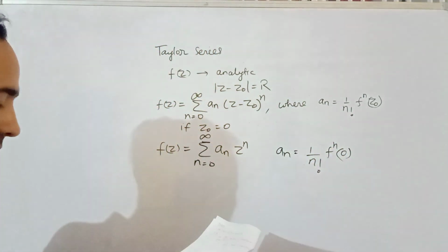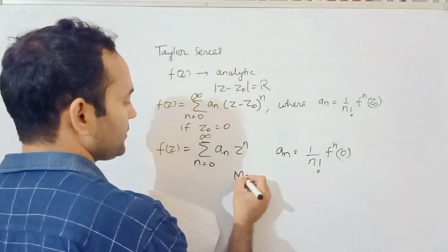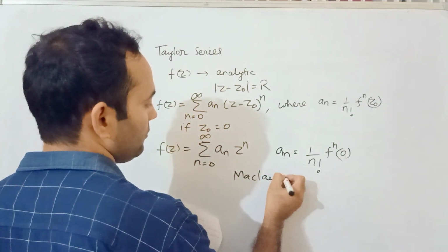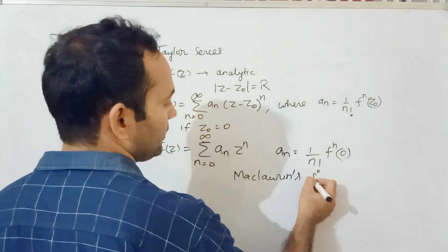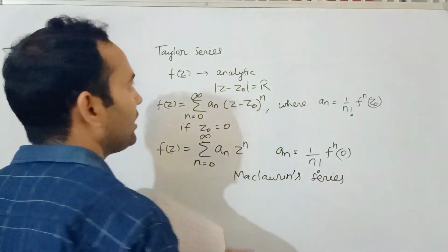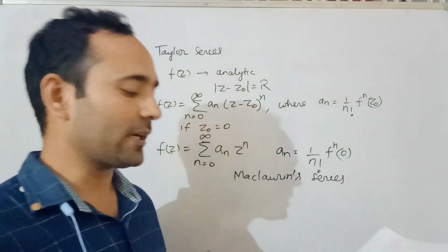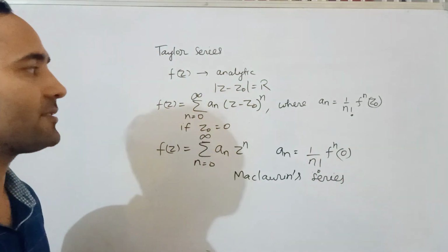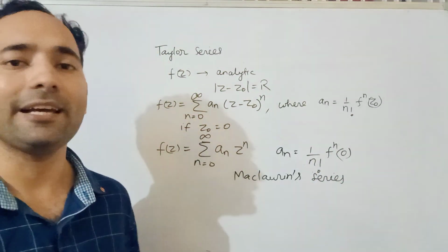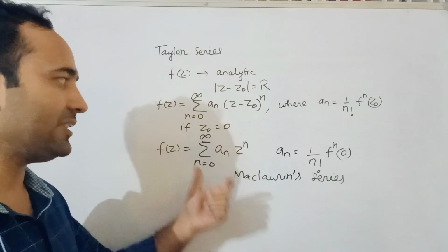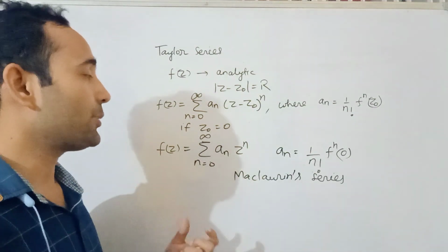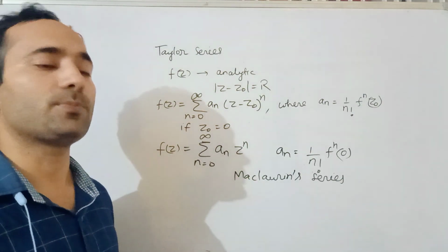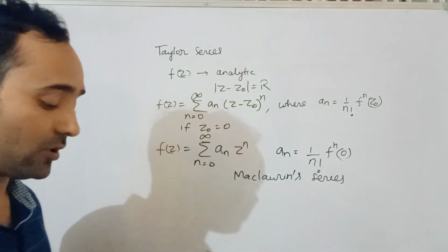This special series is known as the Maclaurin series. So a special form of the Taylor series is the Maclaurin series. All this expansion can be done for real space as well as complex. This video series covers only complex space, not real.